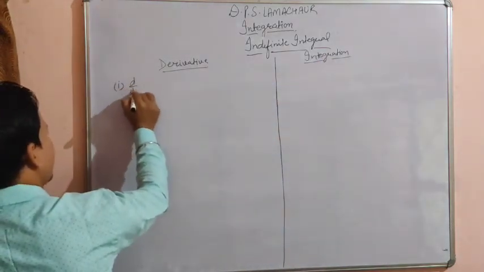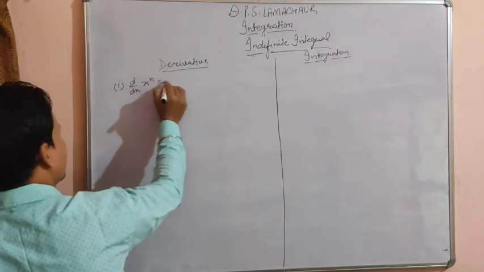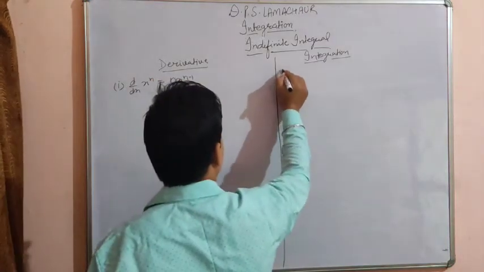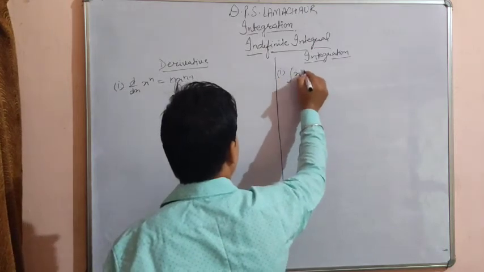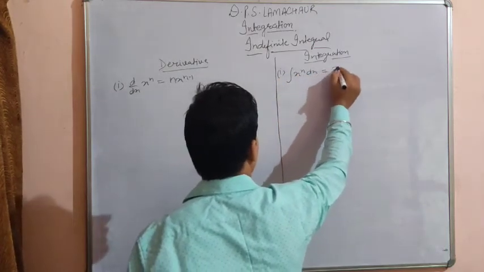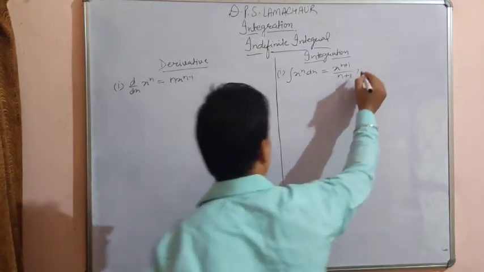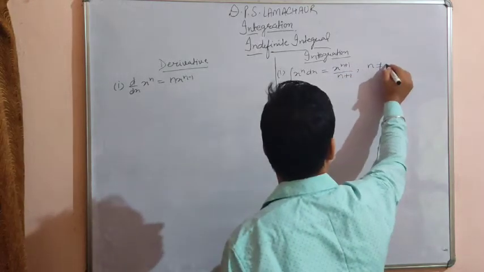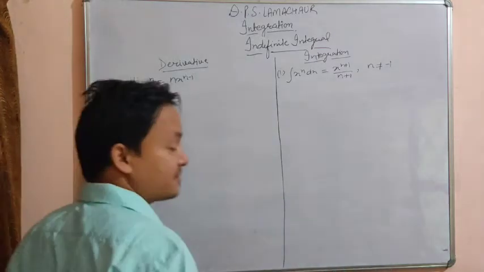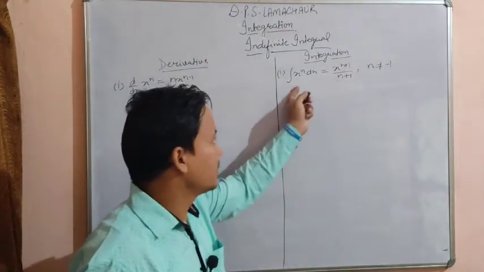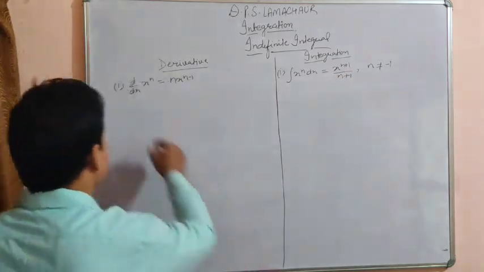d by dx of x to the power n, we know, is n x to the power n minus 1. And here, integration of x to the power n dx is equal to what? x to the power n plus 1 upon n plus 1, provided that n does not equal minus 1. Okay, because if n is equal to minus 1, then the denominator becomes 0 and the function will be indefinite.